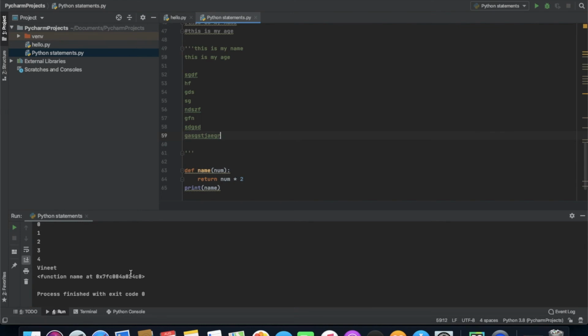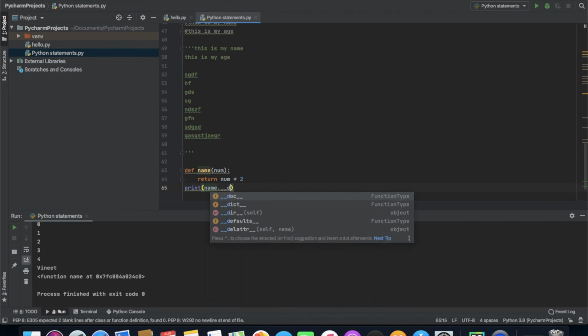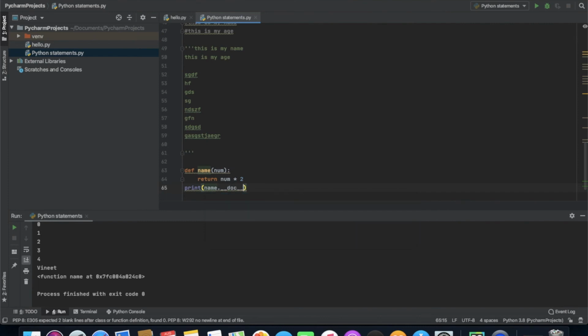But now if I use dot doc, this is the best functionality of PyCharm, that it gives us the results by writing only a simple single value, like it is showing dict, dir, defaults, deleter. It is showing a lot of things. So I'm going to use doc. Now we're going to see what it will show us. I'm just going to run it. It shows us None. It is also a keyword which I have told you about in previous videos. It is giving us no value, so that's why it is just returning None.